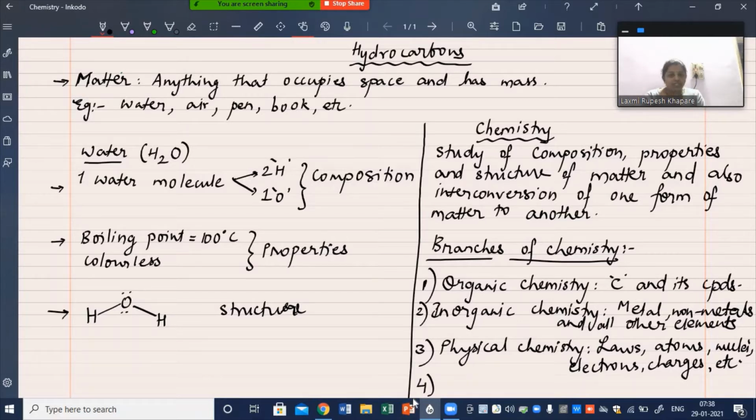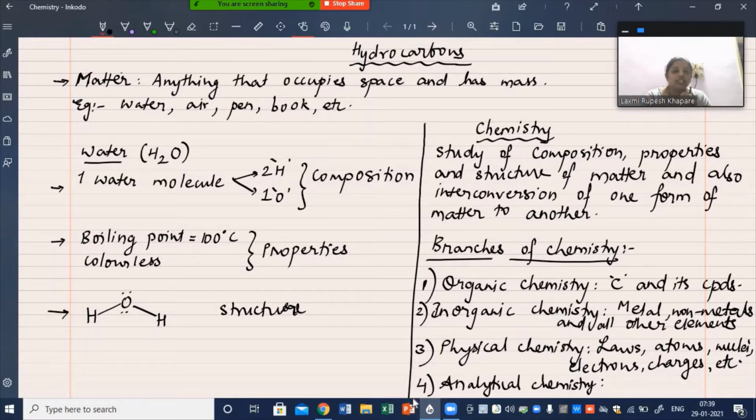The fourth and very important branch is analytical chemistry. In earlier days, there were basically only 3 branches of chemistry: organic, inorganic, and physical. In physical chemistry we used to include the analysis part, that is detection of a particular ion, detection of a particular group, detecting the composition of a particular element in a compound.